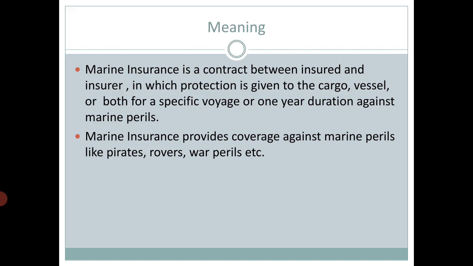So marine insurance is a written agreement, a written contract between two parties. Here the protection is taken against sea perils to the cargo, to the vessel, or both cargo and vessel. Now you can have a marine insurance policy for one year duration if you own the vessel.